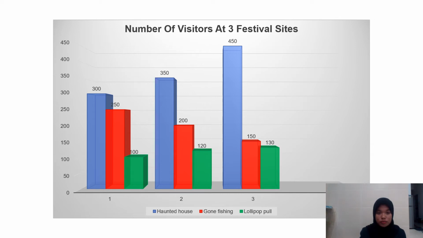Based on the bar graph, it can be concluded that haunted house is the most favorite carnival activity compared to gone fishing and lollipop pool. It is because the haunted house is perfect for the more magical children, especially the adventurous ones. Many people like to do a serious adventure, for all participants looking for a scare nowadays.